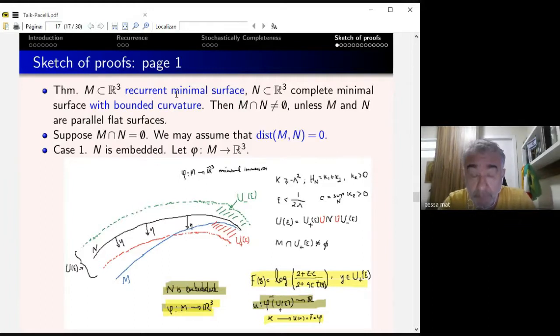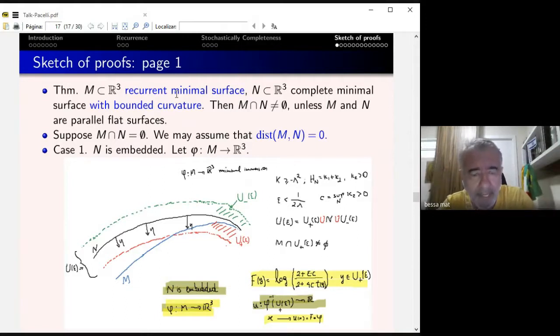Let's prove it. To prove it, you assume the contrary. Suppose they don't intersect, then they are not parallel planes. If one is not a parallel plane, then you can use Neel's result, which says that the distance between them is 0. Because one of them is not a plane, and both are stochastically complete, because they have bounded curvature. Recurrent implies stochastically complete.